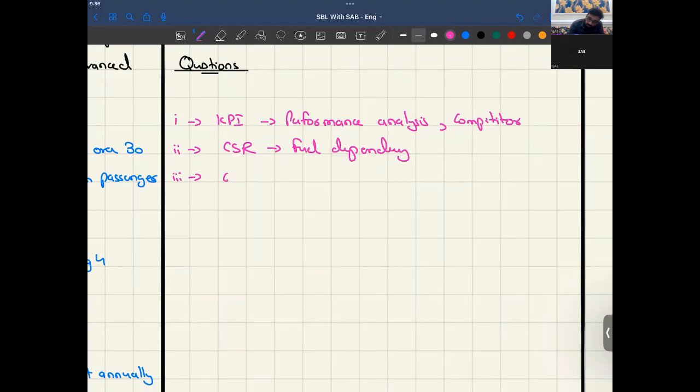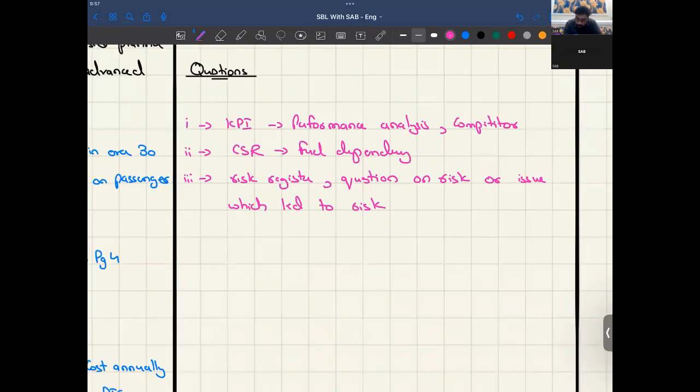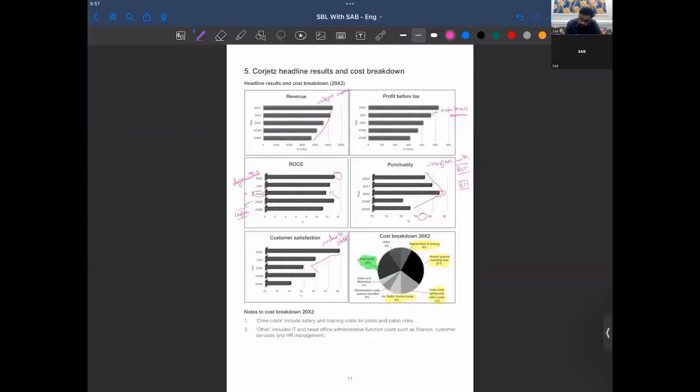Similarly, a risk register or some kind of question related to risk. Now it's on the examiner how it leads to the current scenario. They have given you the general data. A question on risk, or any particular issue which led to risk, could be a question.